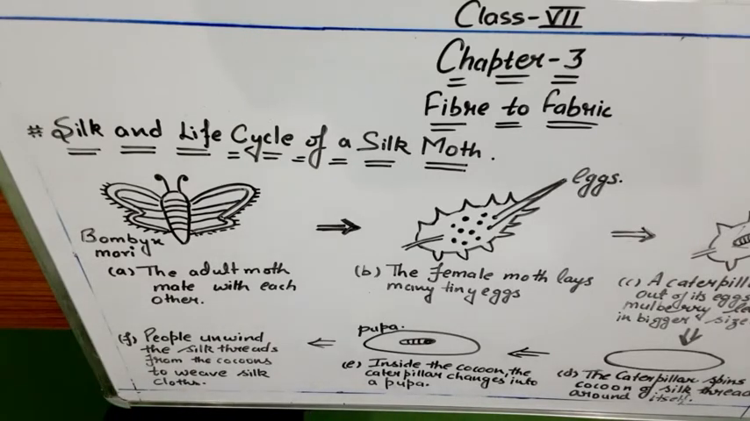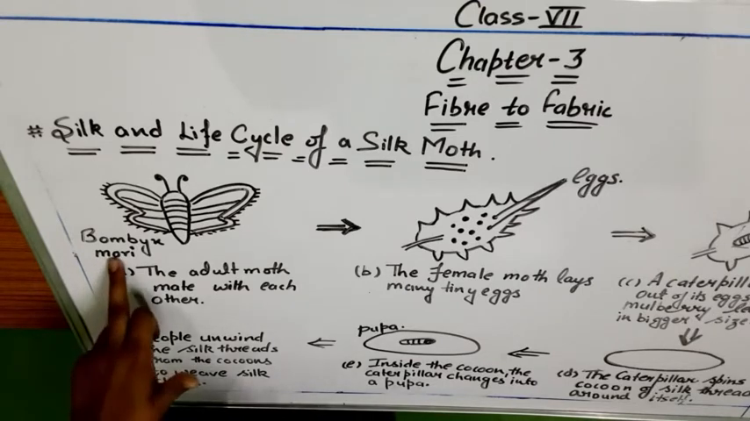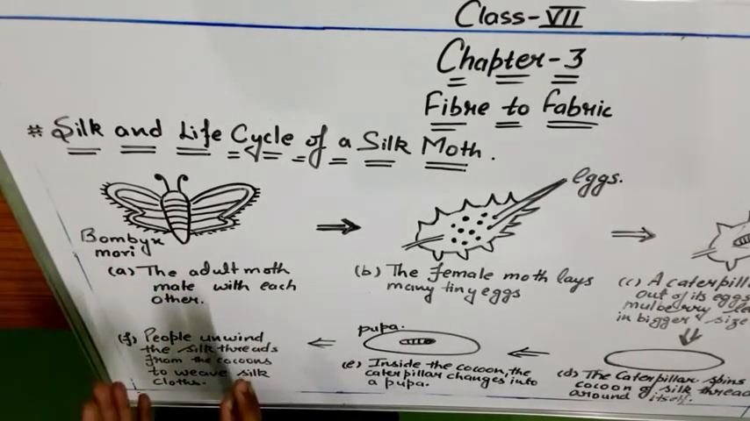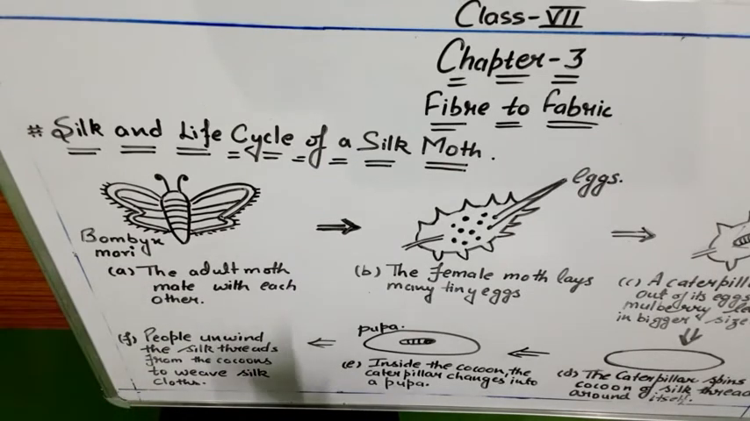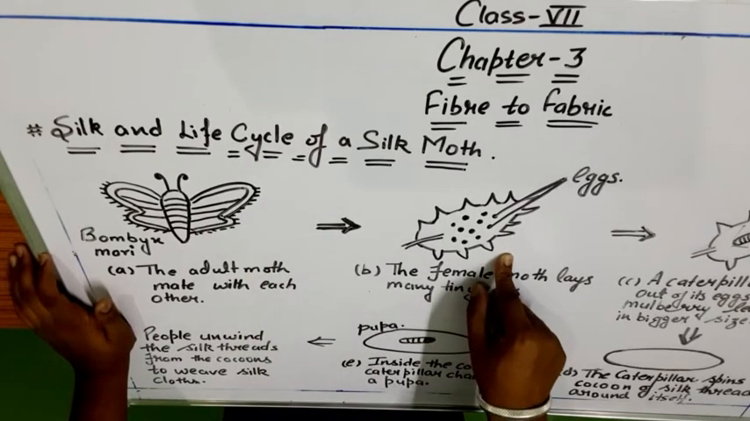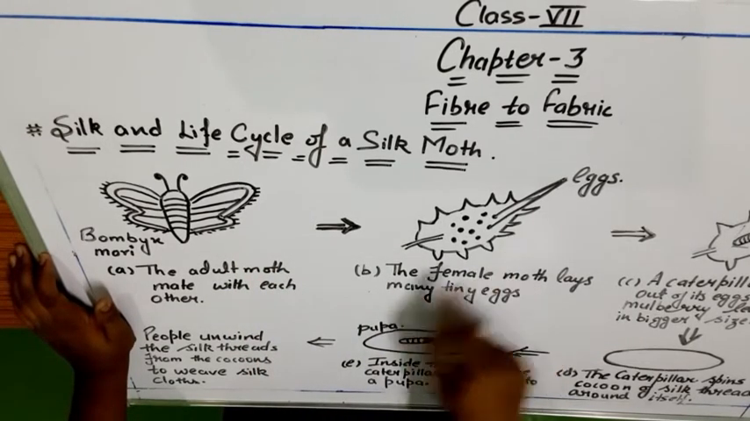Now, talking about the life cycle of a silk moth, I have told you earlier also that the moth which carries this life cycle has the scientific name Bombyx mori. So the adult moths mate with each other, that is the male moth and the female moth. Moth means a species of silk moth. The male moth and the female moth interact with each other, and the female moth lays eggs on a special plant, on the leaves of the mulberry plant.